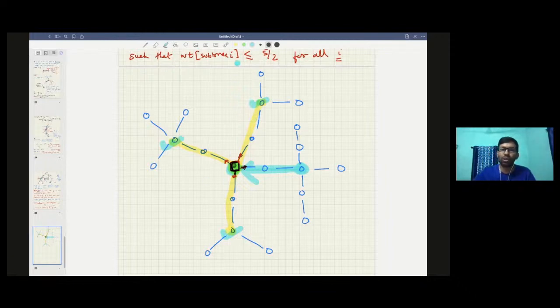But here one key thing is missing, you must have noticed. This centroid will give you the answer for everything from all these subtrees, except the subtree where this node itself is lying, right? So for that, you again break this into another centroid tree. What will be the centroid? This will be the centroid for this tree, right? So it breaks this into multiple trees.